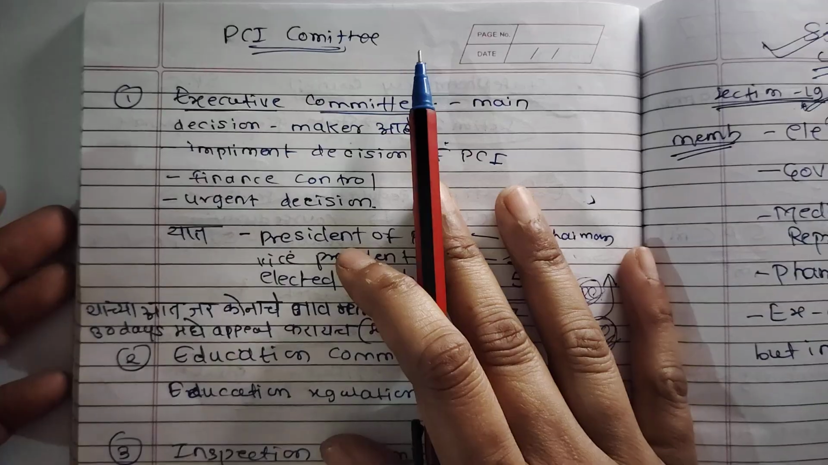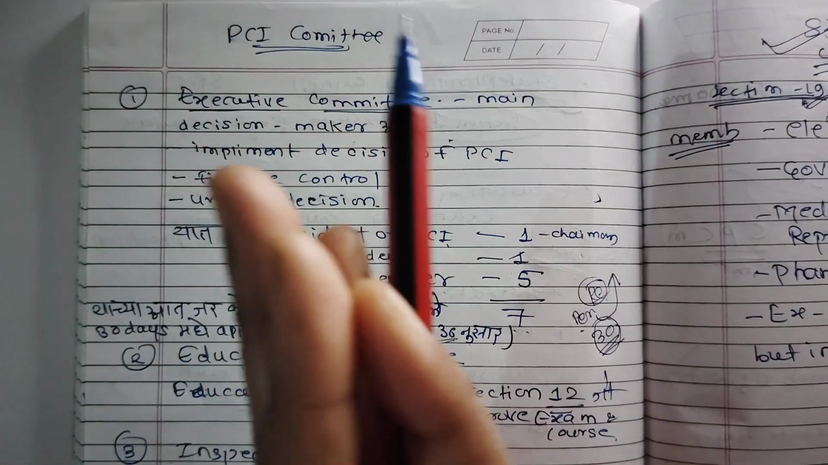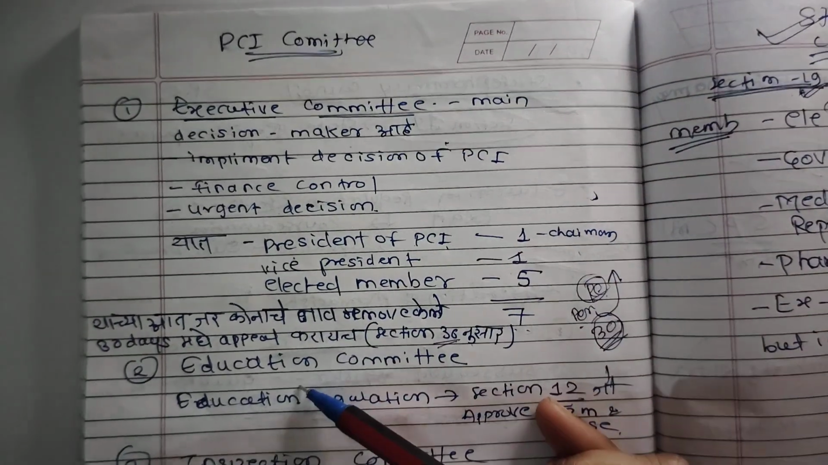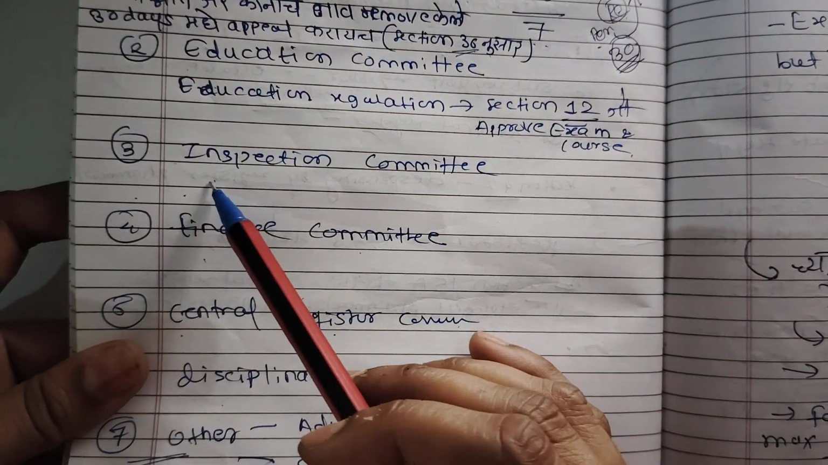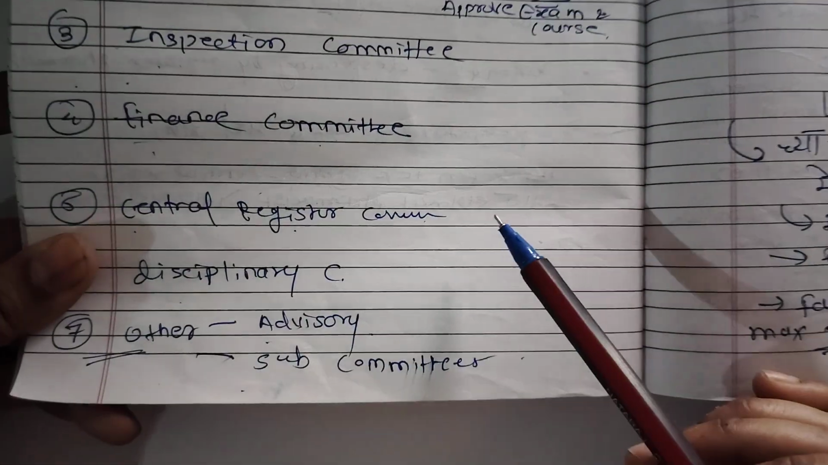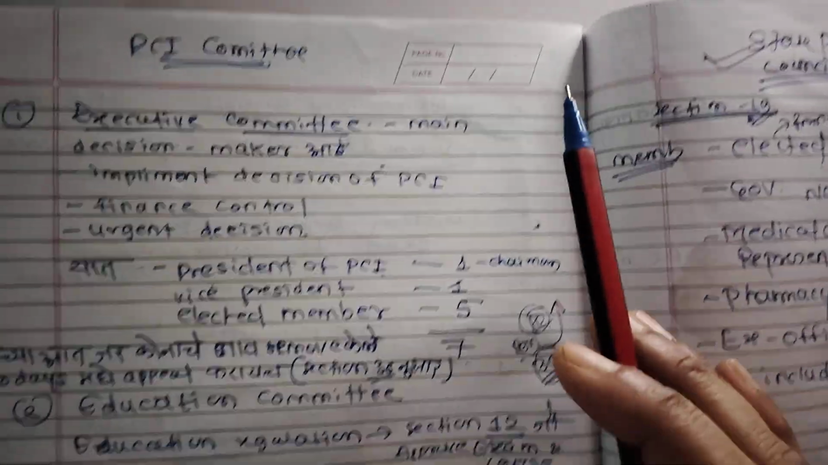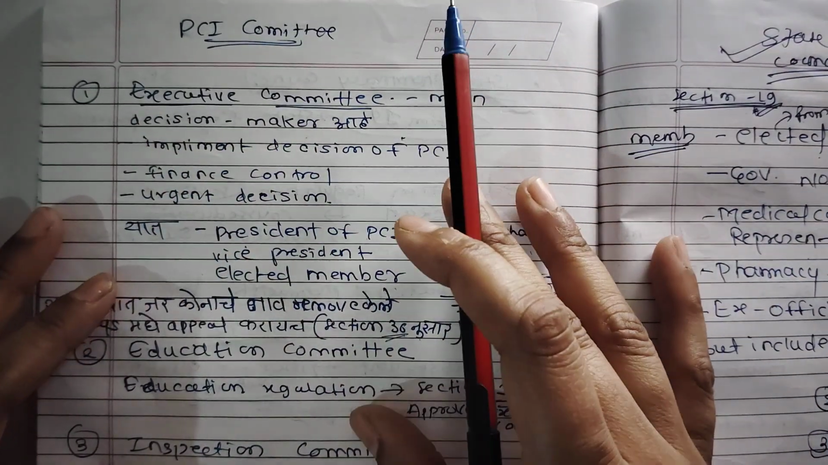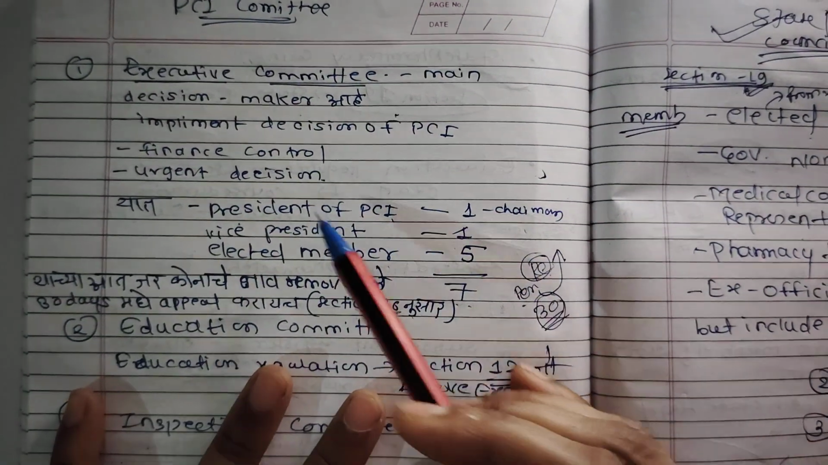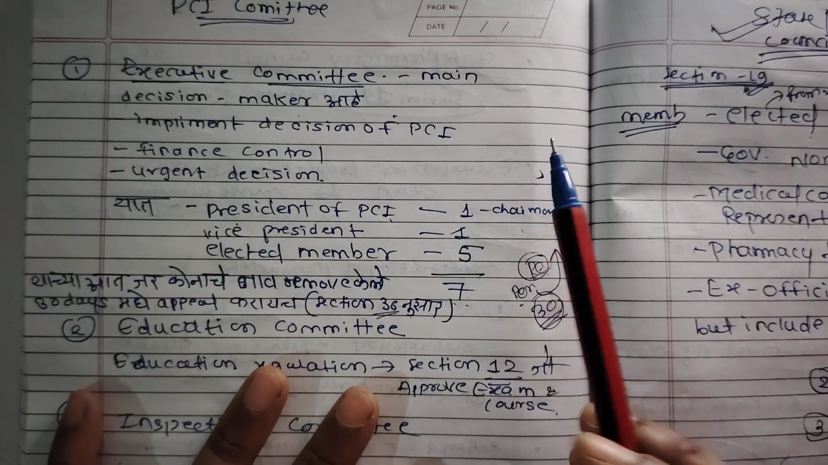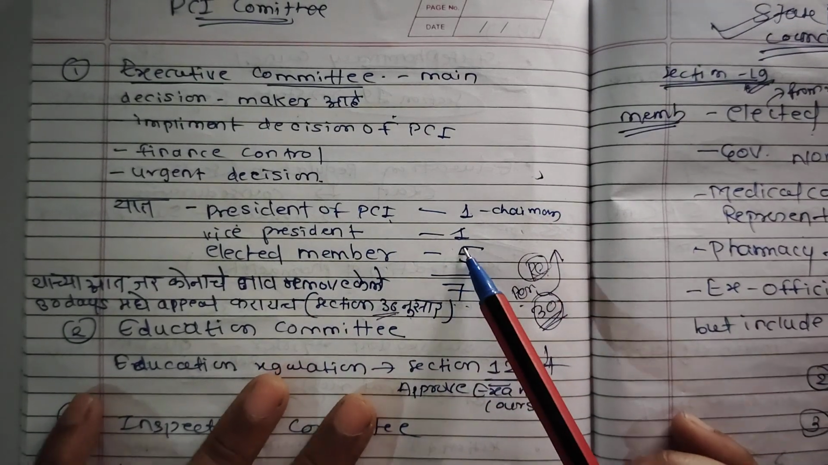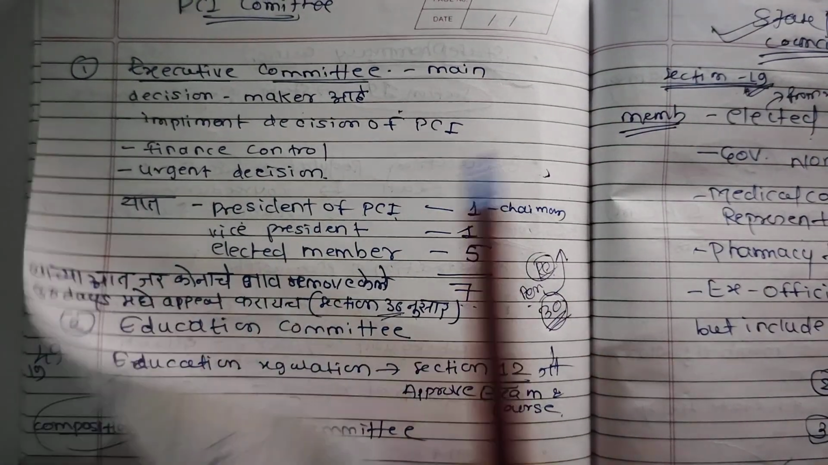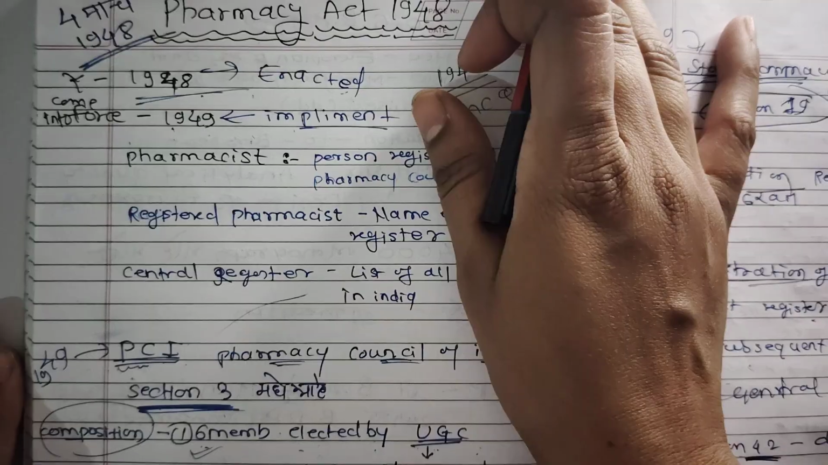PCI has some more committees to work effectively, like the executive committee, education committee, regulation inspection committee, finance committee, central register committee, and discipline committee. The executive committee is the main decision maker of our PCI and it contains 7 members, which should include the president of PCI, 1 vice president and 5 elected members. Okay, so this is the complete composition and members of the Pharmacy Act 1948.